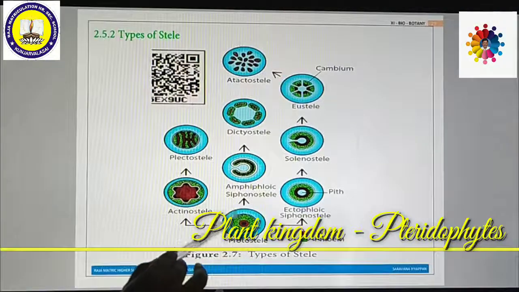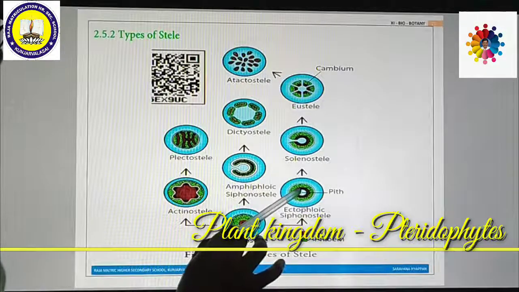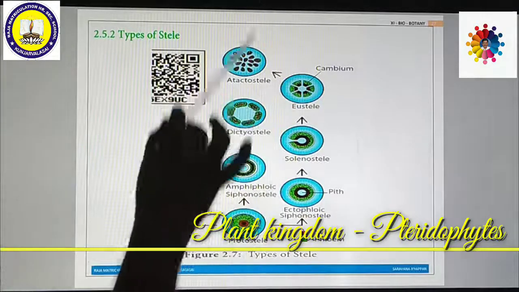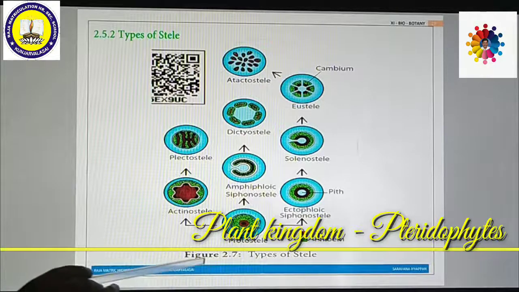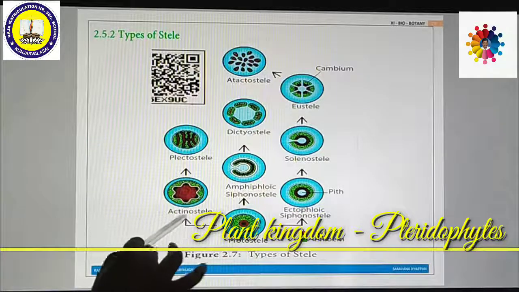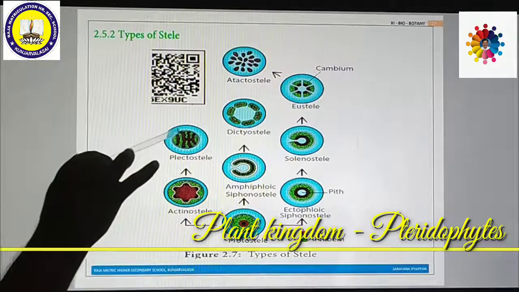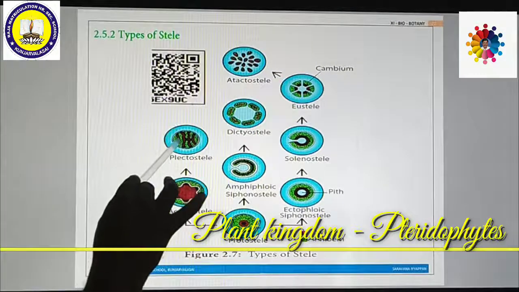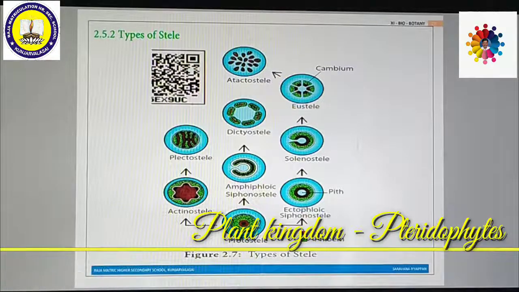If the protostele has pith at the center, then this is called siphonostele. Again, the siphonostele is of various kinds. First of all, we can see these protostele. If the xylem is a star-shaped structure and the phloem surrounds it, then this is called actinostele. Then xylem and phloem are arranged in a plate-like structure. That means xylem plates alternate with phloem plates. So this is called plectostele.